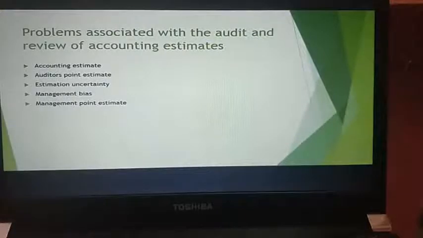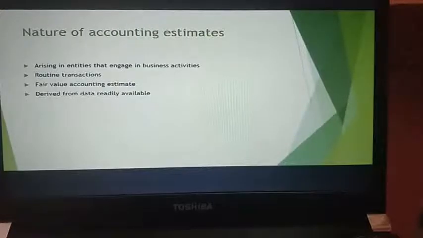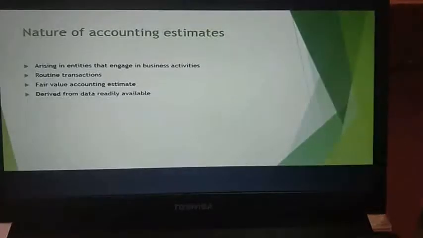Now let's move on to the next topic. You have nature of accounting estimates. Here I've simplified this PowerPoint presentation for you because your textbook is very elaborate and really confusing. When you refer to the PowerPoint presentation slides, it is easy for you to understand and also easy for you to remember these points.